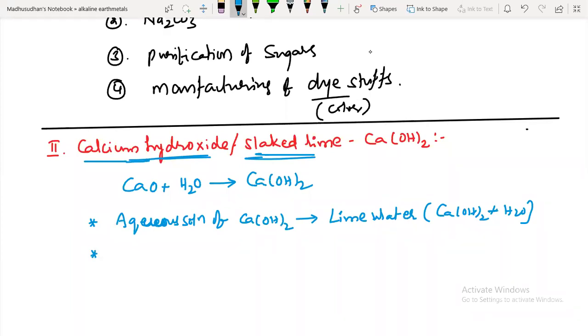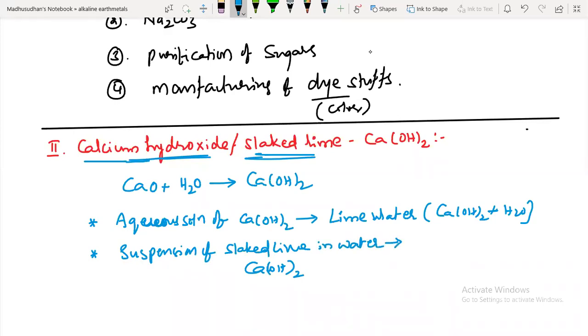And another important point: suspension of slaked lime. That means again calcium hydroxide only. Suspension of slaked lime in water is called milk of lime.